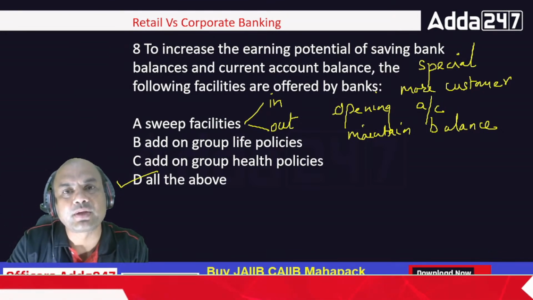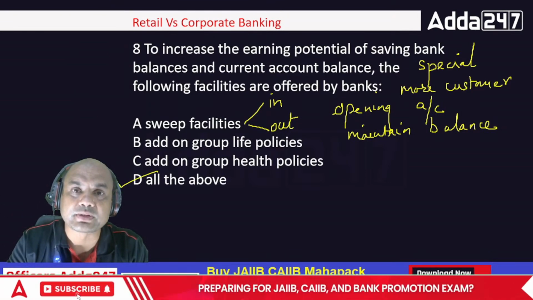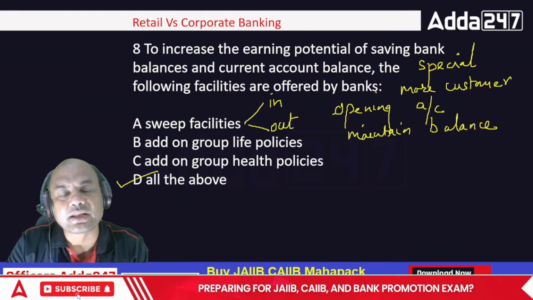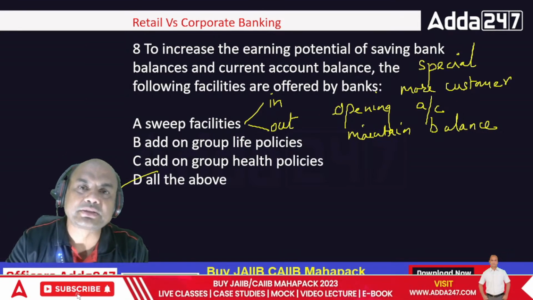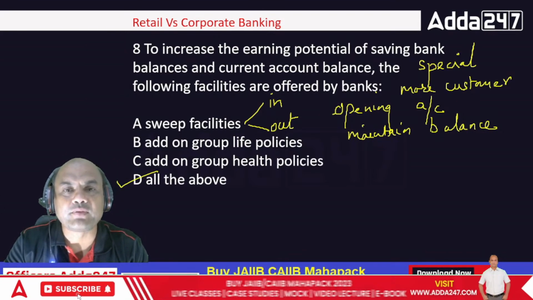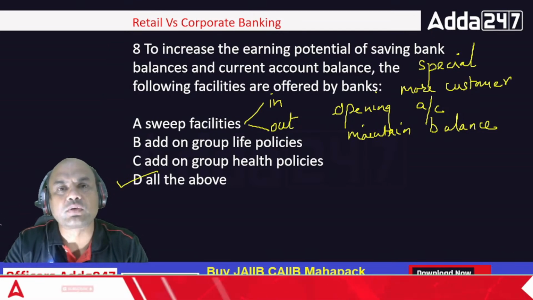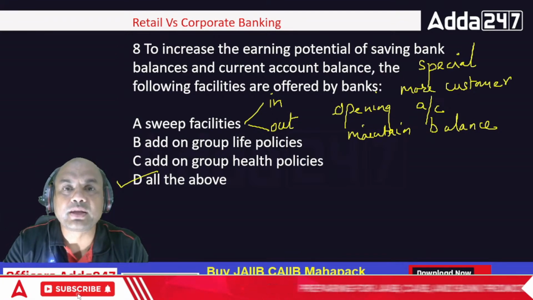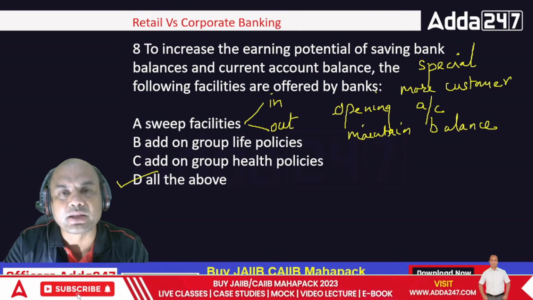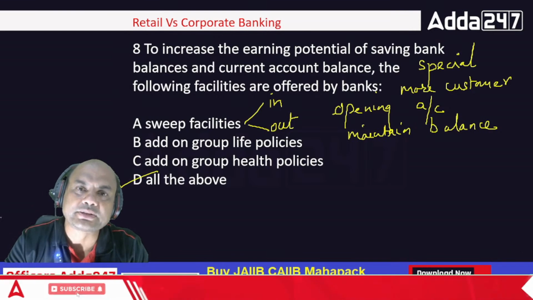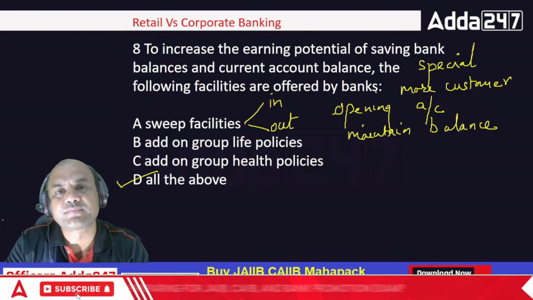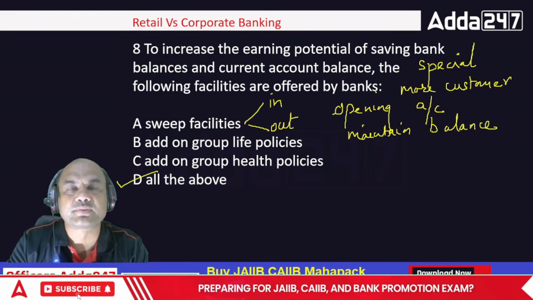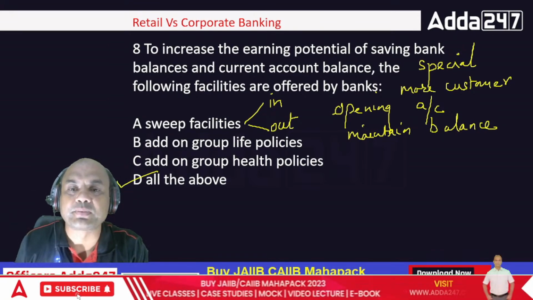Remaining will be kept as FD again. That is also possible. What is the other facility out? Suppose I am having 2 lakh rupees in my savings account, on average every time. So what will the bank give? The bank will give me an additional feature. Whatever is the minimum balance, it will keep in the savings account, and the remaining balance it will convert into FDs. So that is known as sweep in, sweep out. Okay.